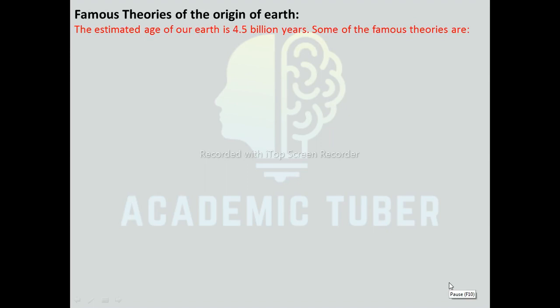The Earth is the planet where life is possible. It has been believed that the Earth was evolved along with other planets of the solar system. Many scientists have put forward their opinions about the evolution of the Earth, but there is no uniformity in their theories. Some of the important hypotheses about the origin of the Earth are as follows.